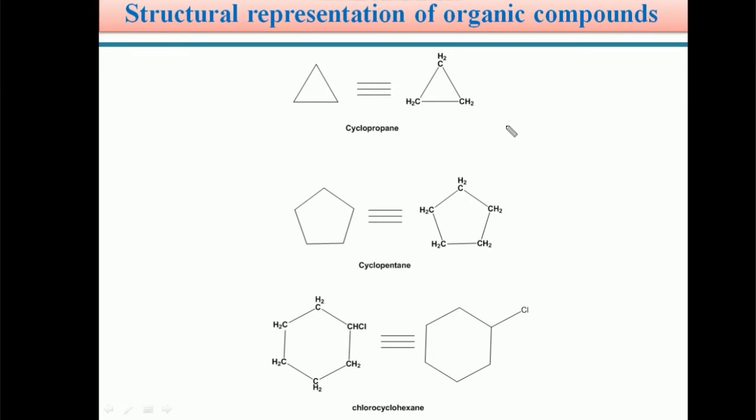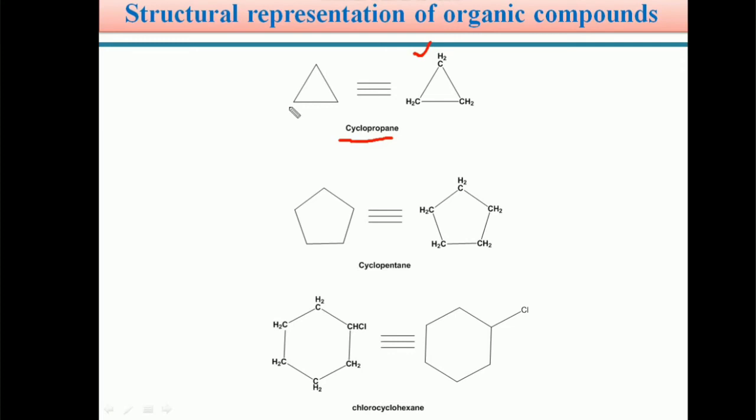Students, just now we saw the non-cyclic compounds and their structural representation. We also denote the cyclic compounds in a bond line formula. For example, take cyclopropane: CH2, CH2, CH2. So this is the cyclopropane structure.